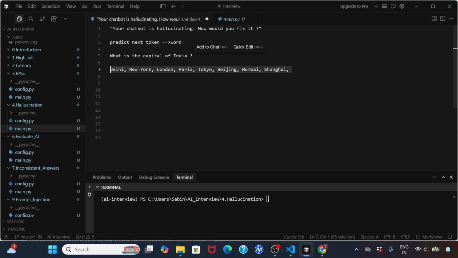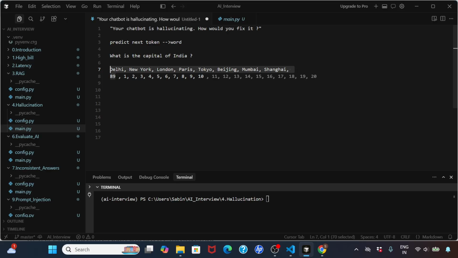It will predict one of these based on how likely they are to be true. Delhi may be 89%, New York maybe 1%, London maybe 2%. Out of this, Delhi is 89%, the most likely, so it will say the capital city of India is Delhi.